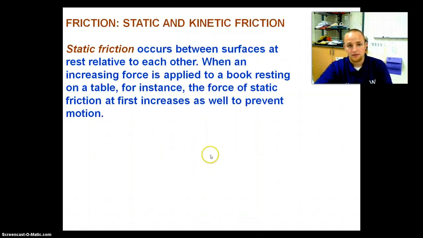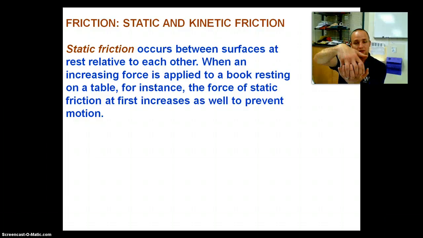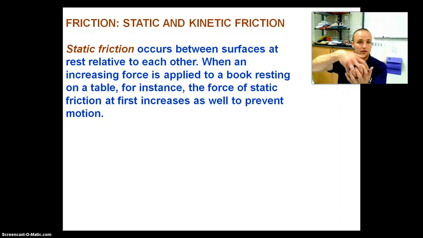There are two different kinds of friction. We've got static friction. The word static means to be still, and it occurs when surfaces are at rest with each other. Let's say my two hands are the surfaces, and when they sit and have time, they'll kind of settle in. The more time these microscopic imperfections have to interact, the closer they're going to get to each other. So it's going to be very hard for us to move our object.